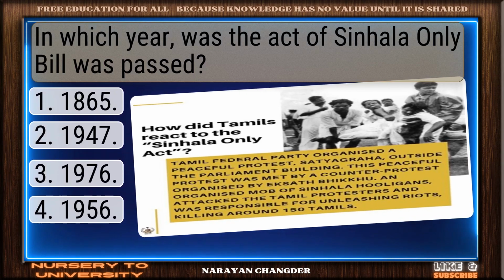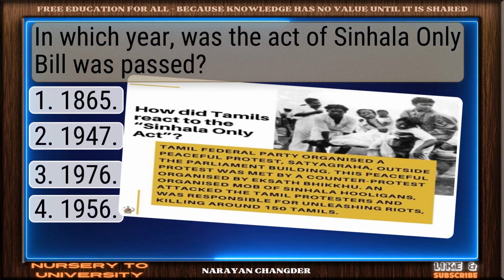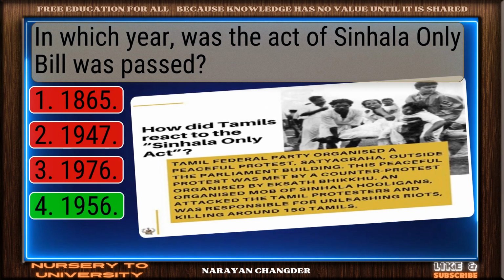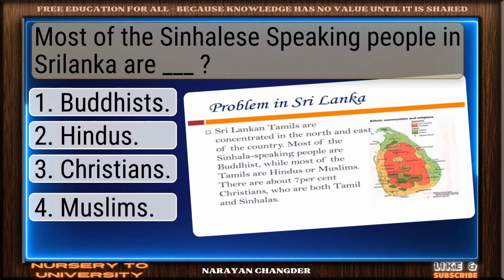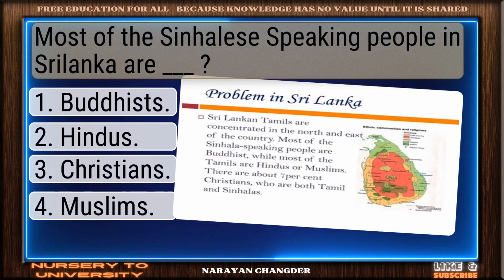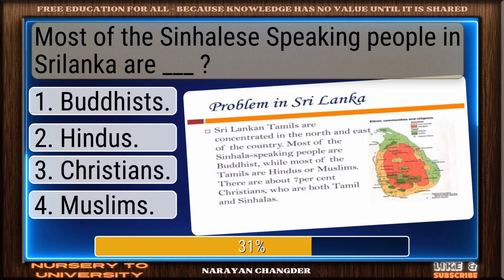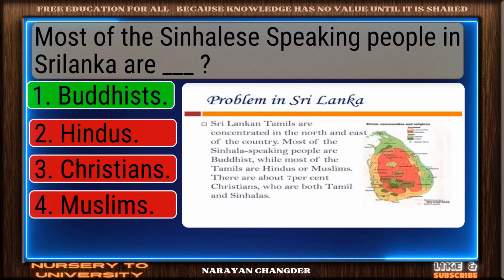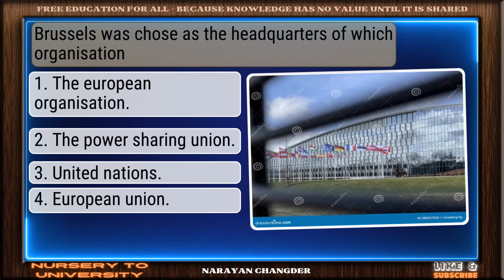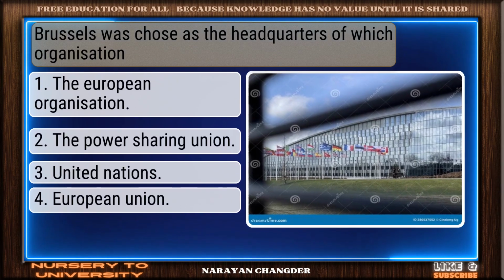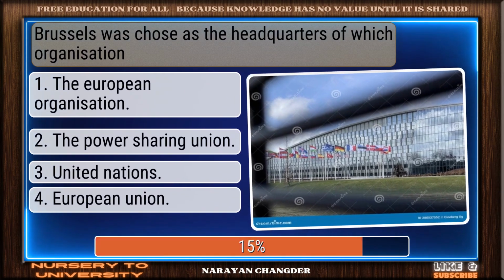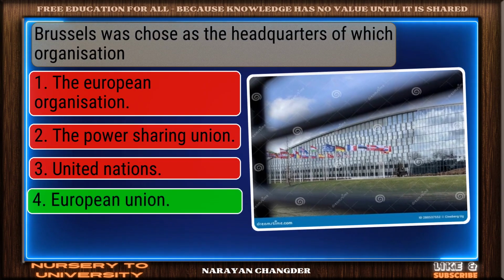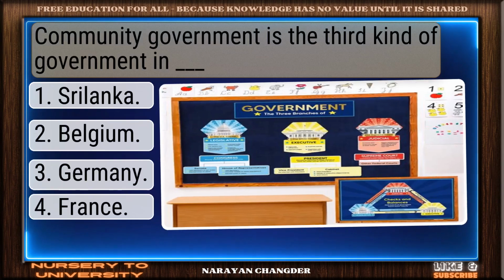In which year was the Sinhala Only Bill passed? 1956 works well. Most of the Sinhalese-speaking people in Sri Lanka are Dash. Great job. Buddhists is accurate. Brussels was chosen as the headquarters of which organization? Sharp thinking. European Union is right.